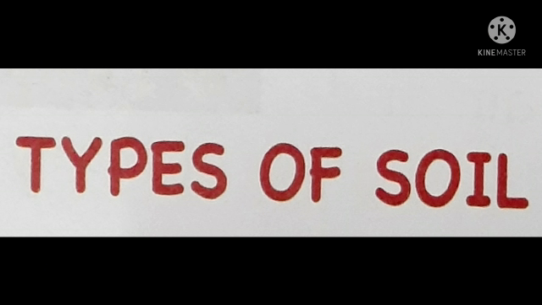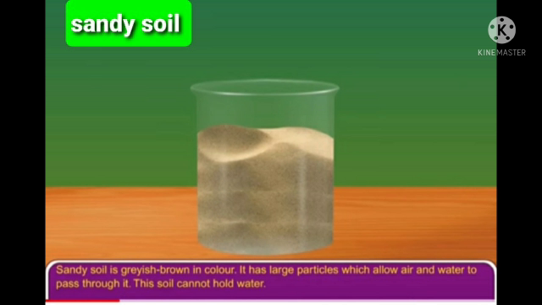Types of soil. Depending on the size of particles and their texture, soil is divided into 4 parts. And these are sandy, silty, and clay. And the fourth one is loamy soil. Let us discuss one by one.